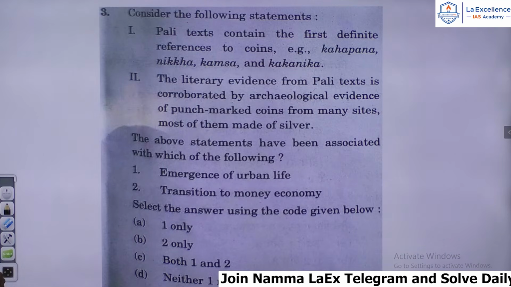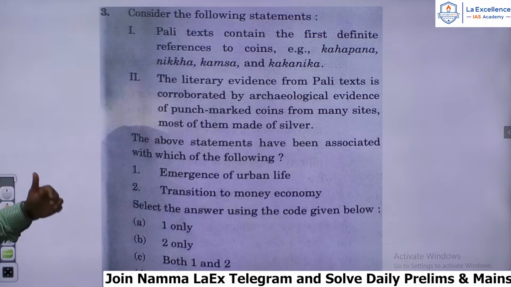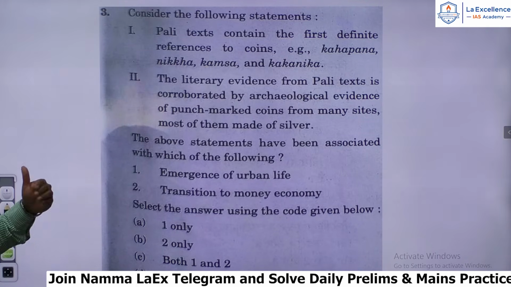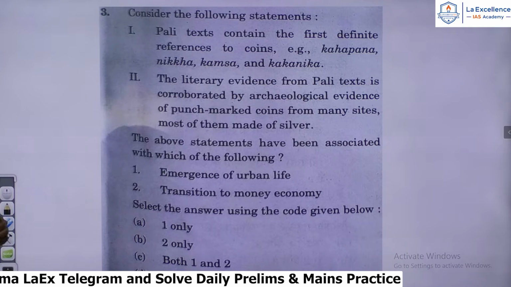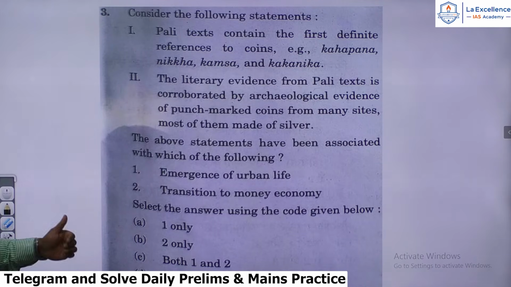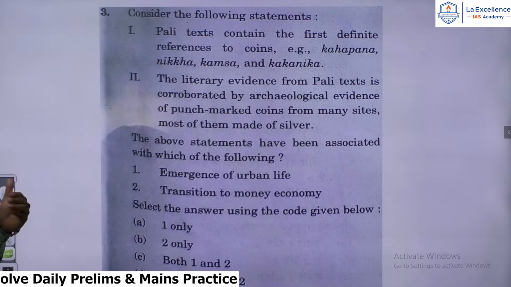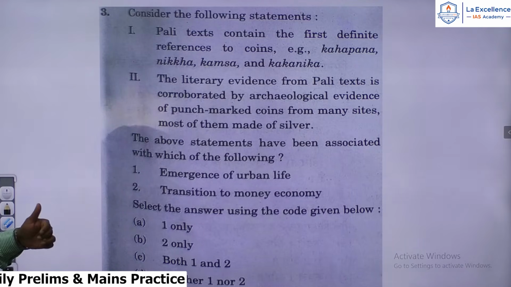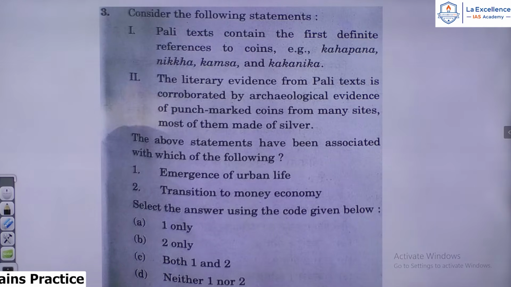Consider the following statements. Pali texts contain the first definite references to coins, for example, Kahapana, Nikha, Kamsa, and Kakanika. The literary evidence from Pali text is corroborated by archaeological evidence of punch-marked coins from many sites, most of them made of silver. The above statements have been associated with which of the following? Number 1, emergence of urban life. Number 2, transition to money economy.